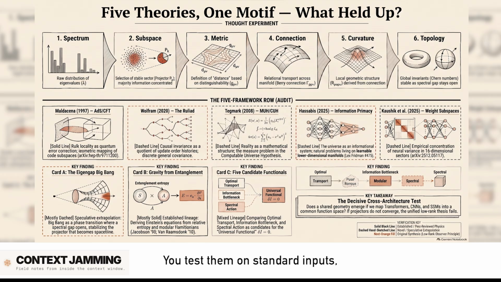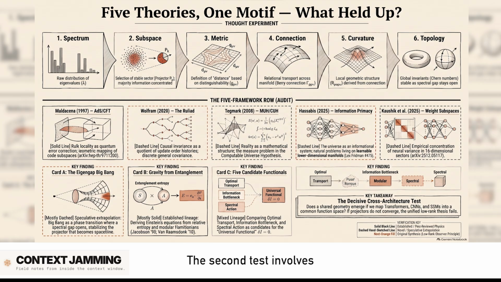Oh, interesting. You test them on standard inputs, construct the second moment operator based on their external outputs, and ask, do they form the exact same dominant spectral projectors? Do they agree on the geometry of the task, even though their internal brains are completely different? Exactly. If they do, that's massive evidence for a universal low-rank geometry. If they don't, the theory takes a huge hit. Okay, and what's the second test?